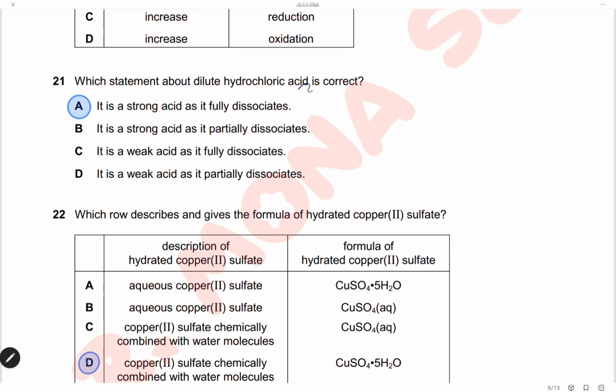Which statement about dilute hydrochloric acid is correct? Of course, hydrochloric acid is a strong acid which is fully dissociated, so the answer is A.